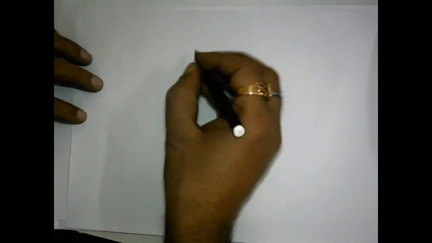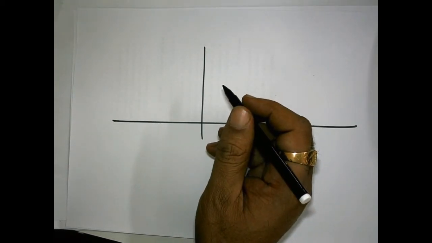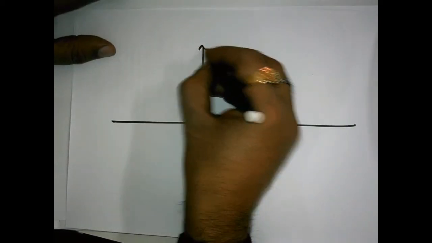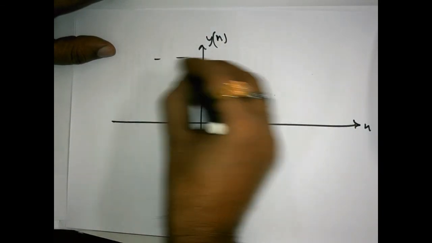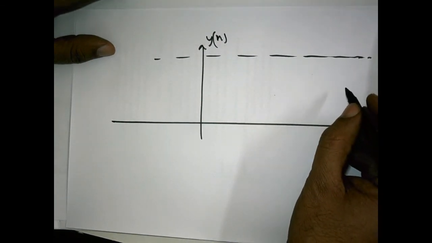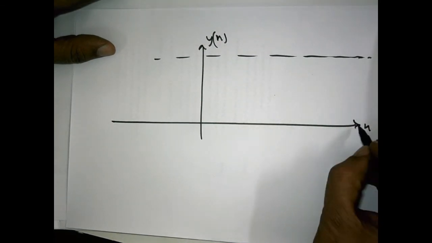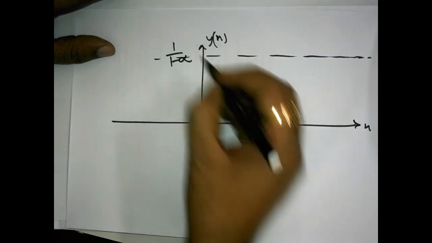So what will be the shape of the output if you draw it? This is say yn, and this is n. So y infinity means the strength at n tending to infinity is 1 over 1 minus alpha.